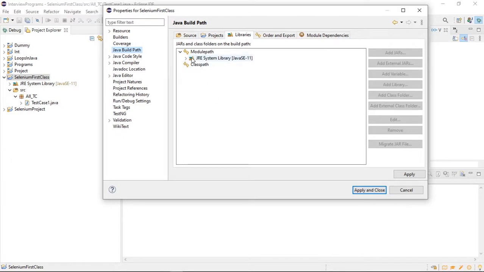Whatever information I provide here, only then will your Eclipse recognize all the files. So click on Classpath, single click, and click on Add External JARs. Why are we choosing Add External JARs? Because all our files are present externally in our local machine. So this is why I will click this.